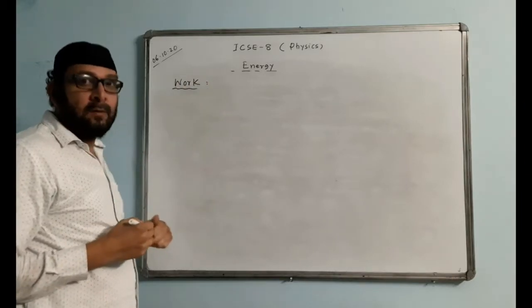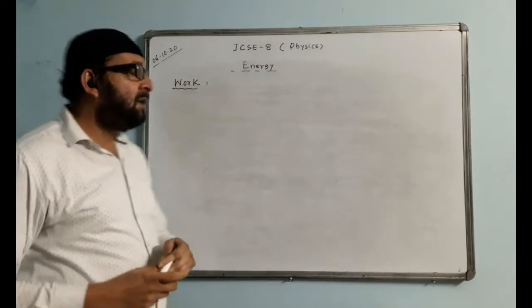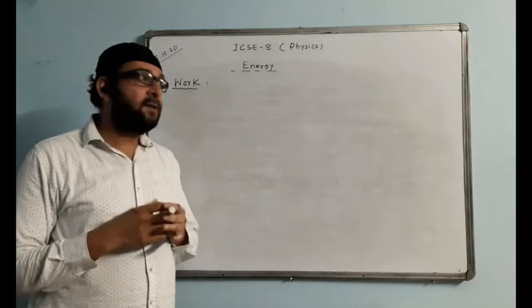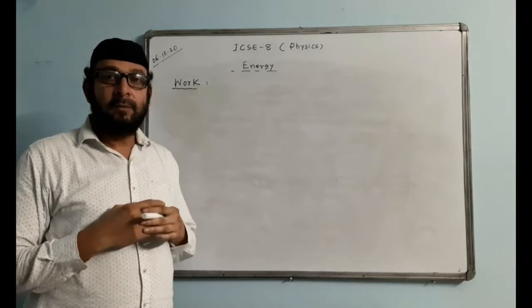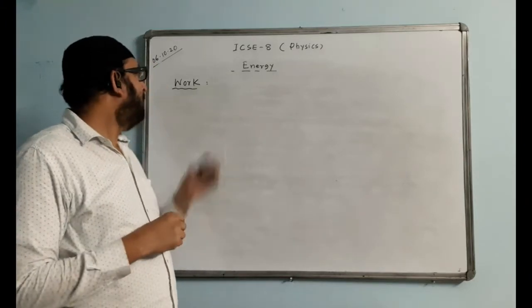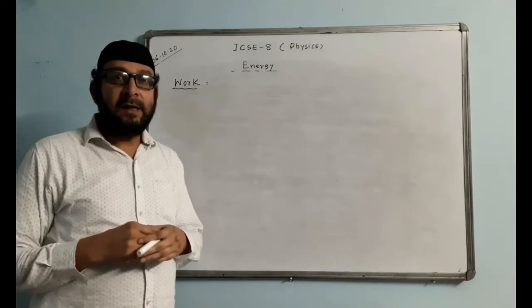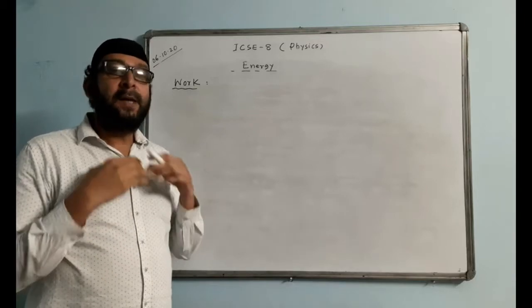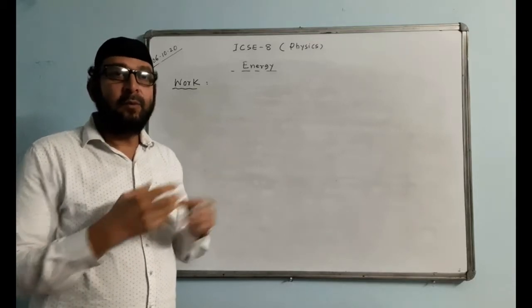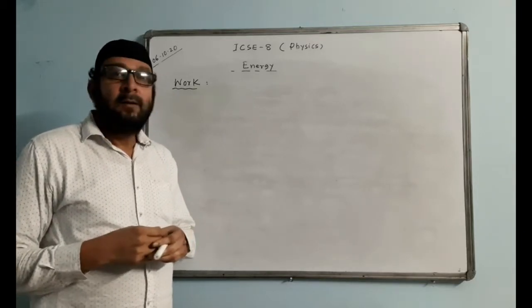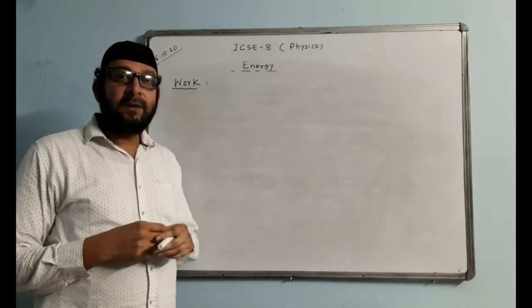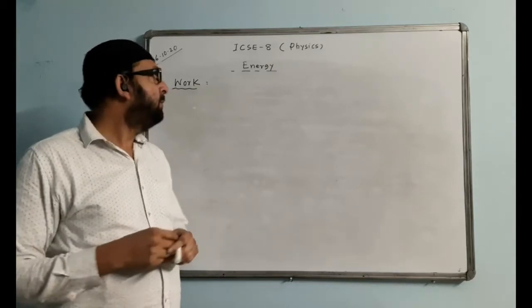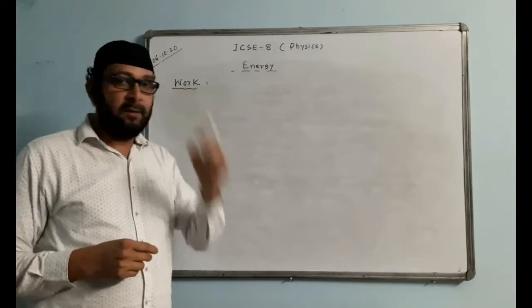What is work? We say like this, and you can write it down in your copy notebook. Work is said to be done when a force makes a body move. When a force makes a body move, then we say the work is done.